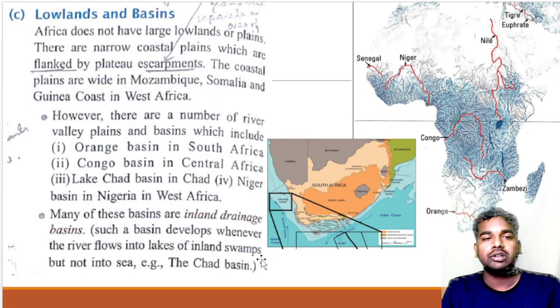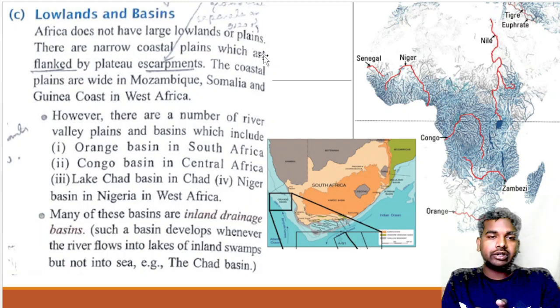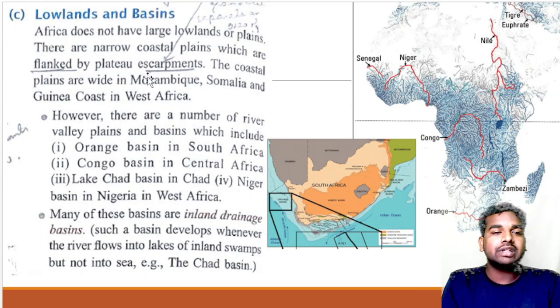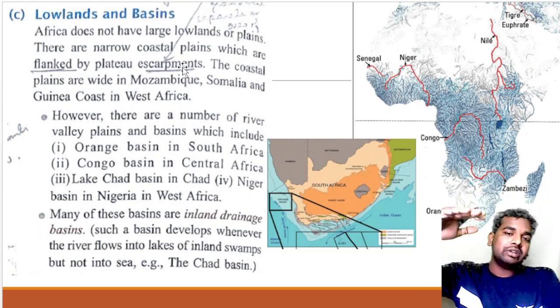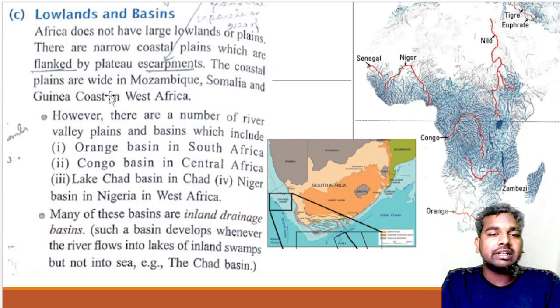Now, we will talk about the low basins. Africa does not have large lowlands or plains. You will find that Africa does not have large lowlands and plains. These are narrow coastal plains, which are flanked by plateau escarpments. Besides these lowlands, you will find a plateau escarpment.